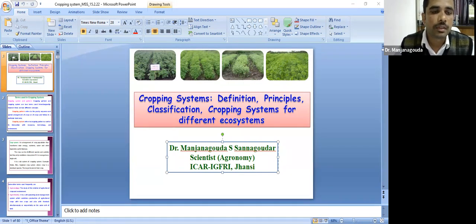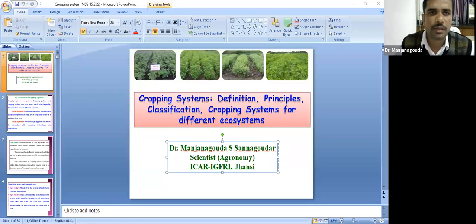And what do you mean by this crop system? Crop system is an arrangement of plants in the field that transfer solar energy, nutrients, and water into useful biomass. The crop can be of different species and varieties, but they constitute the crop system if it is managed as a single unit. Say, for example, maize system, rice system, sorghum system, etc.